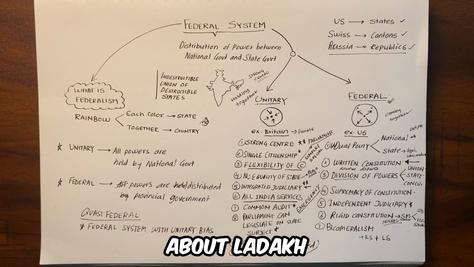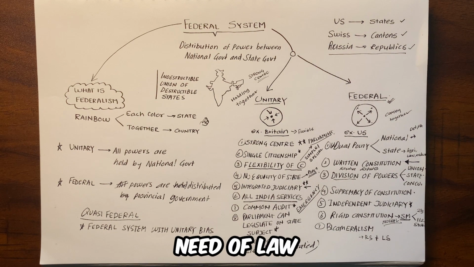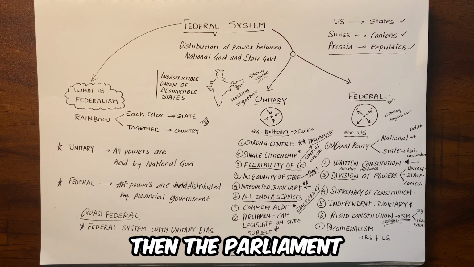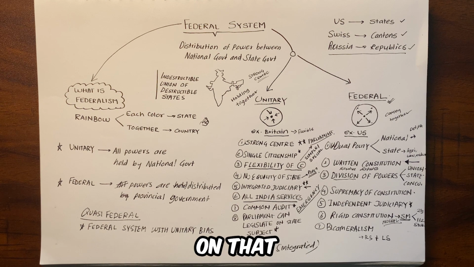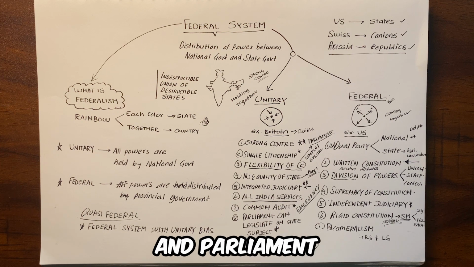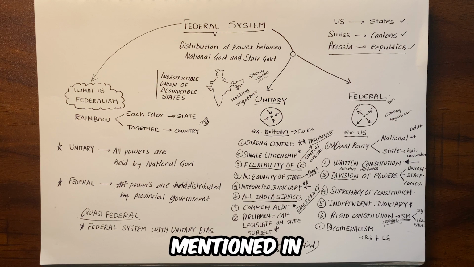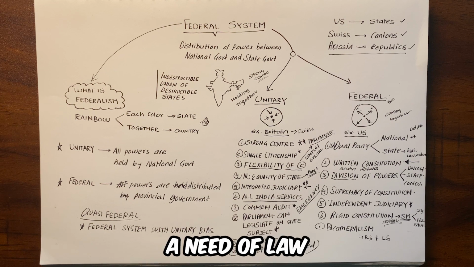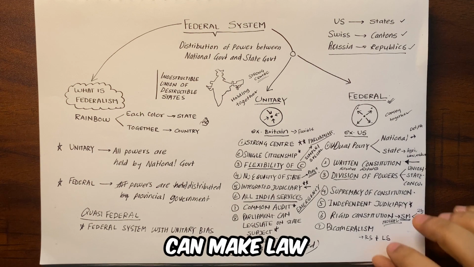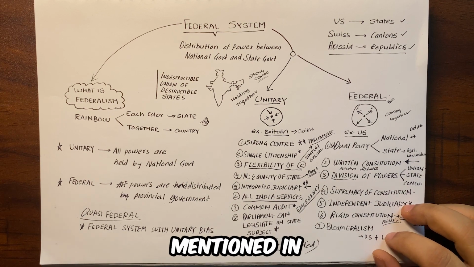If the Rajya Sabha feels that in the national interest there is a need for a law for a particular state and it passes that by resolution, then Parliament can legislate on that subject mentioned in the state list. See, we learned that union and state have different lists and Parliament makes laws on subjects mentioned in the union list and states make laws on the state list. But if Rajya Sabha passes a resolution that there is a need of law in the national interest, then Parliament can make law on a subject mentioned in the state list also.